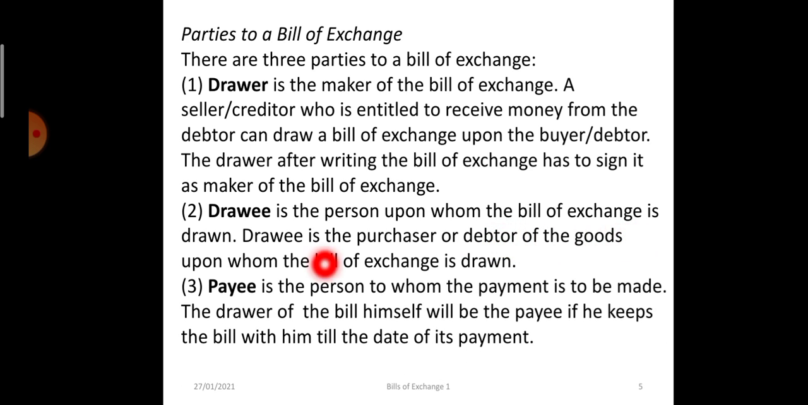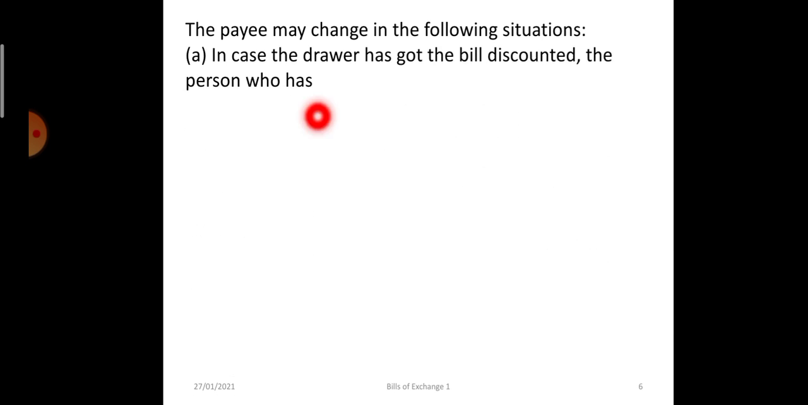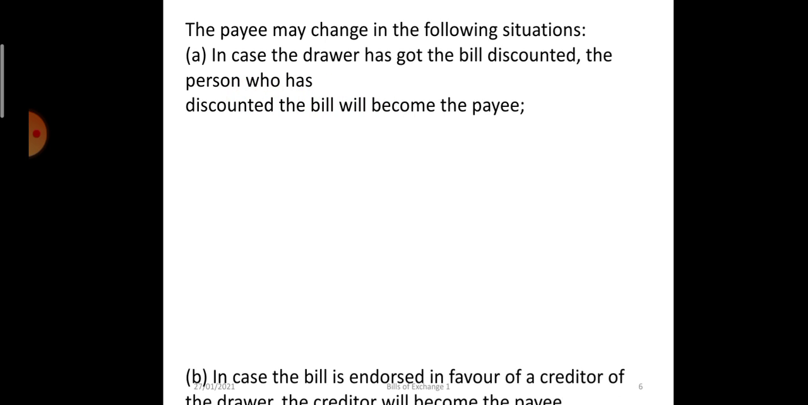Then the payee, the person to whom the amount is to be paid. The drawer of the bill himself can be the payee. The payee and the drawer can be the same if he asks the drawee to make the payment to himself. Now the payee can change. In case the drawer has got the bill discounted, has given it to the bank, the person who has discounted the bill will become the payee. It can be a person or bank from whom the bill has been discounted.